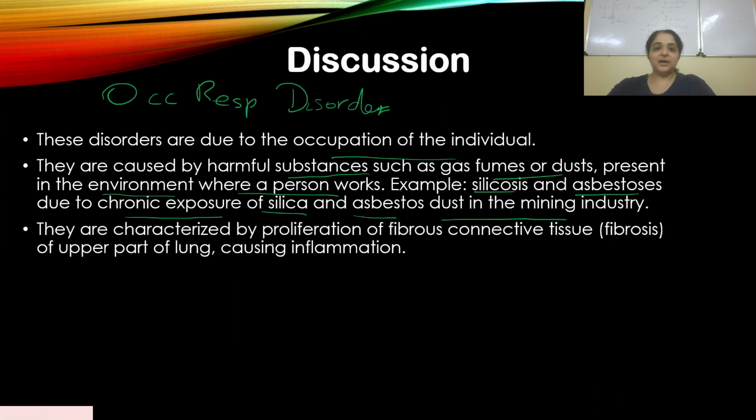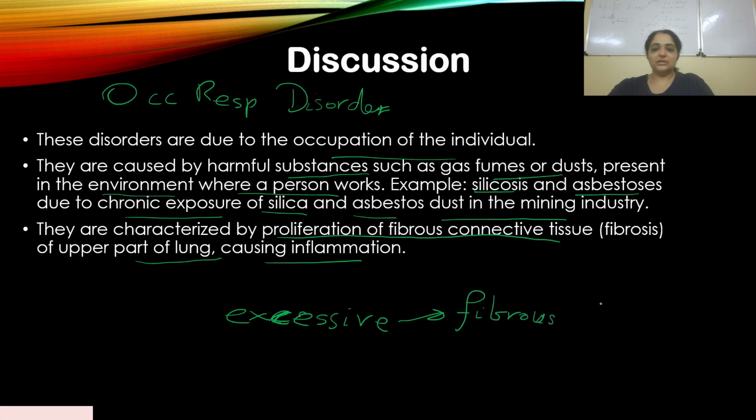They are characterized by proliferation of fibrous connective tissue in the upper part of the lung. So there is an excessive production of fibrous connective tissue, CT, in the upper part of the lung, which is called fibrosis, and which causes inflammation. Because of that, you have a disease called silicosis.